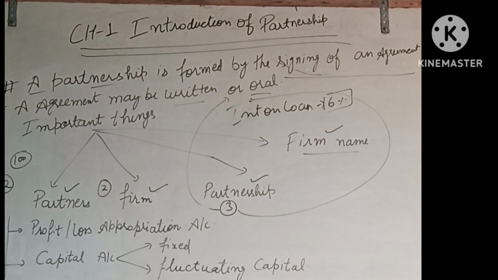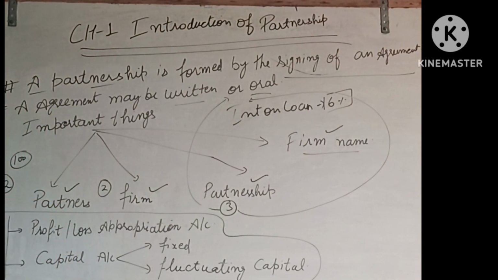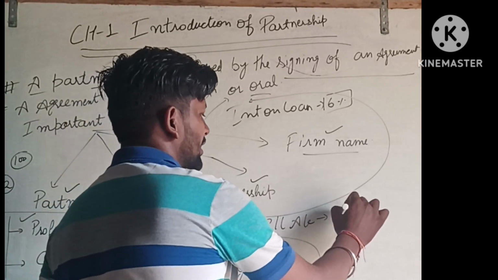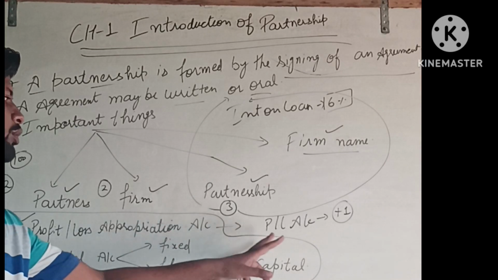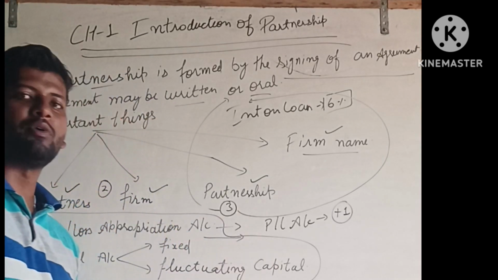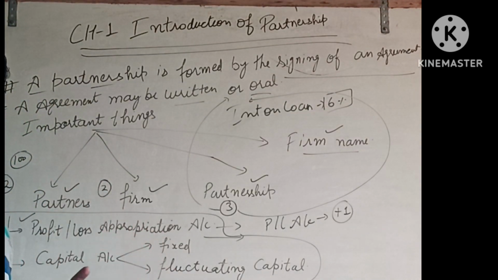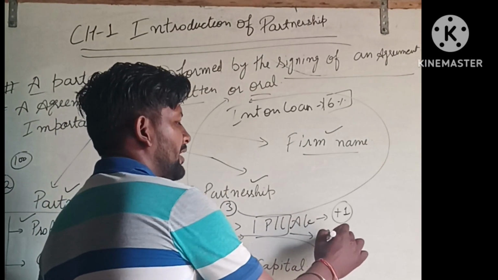Another more important thing, when doing practical questions of the partnership, is that you must know about the profit and loss appropriation account. This account is different from the profit and loss account that we discussed in the final accounts chapter. In a partnership we use the profit and loss appropriation account, where all kinds of expenses relating to the partnership are recorded. It has no relation with companies.